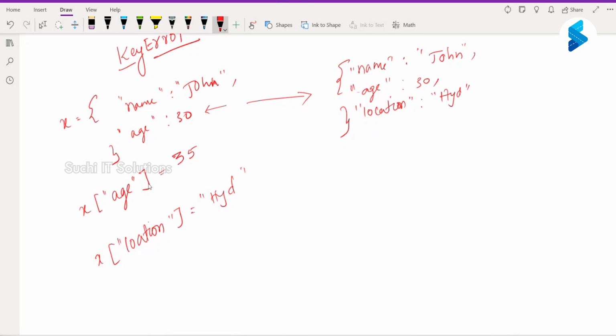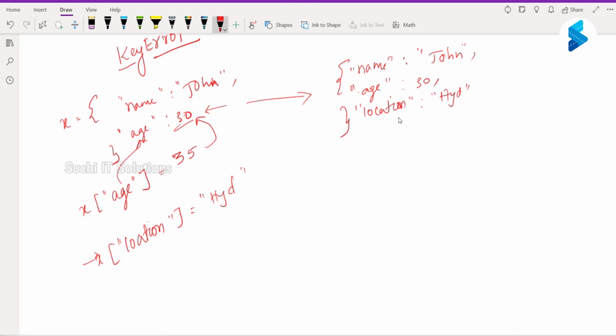So for updating and for adding a key value pair, the syntax is the same. The difference is that if the key is present, it will catch hold of the value of that key and update it to the new value. If the key is not present, it is going to create a new key value pair.